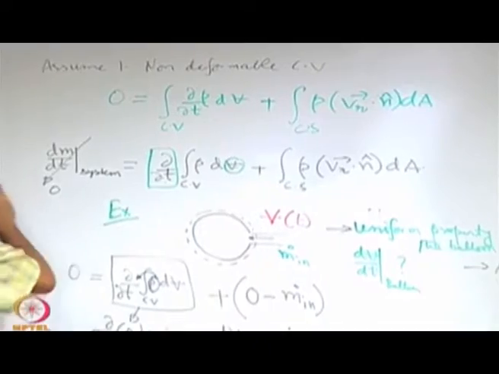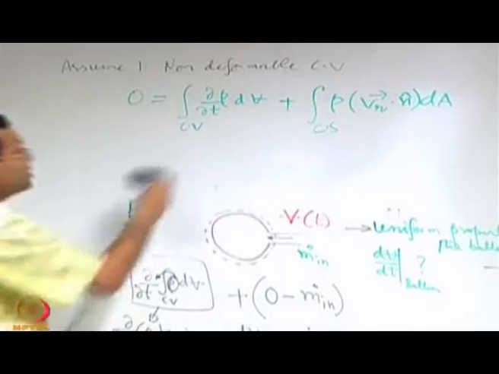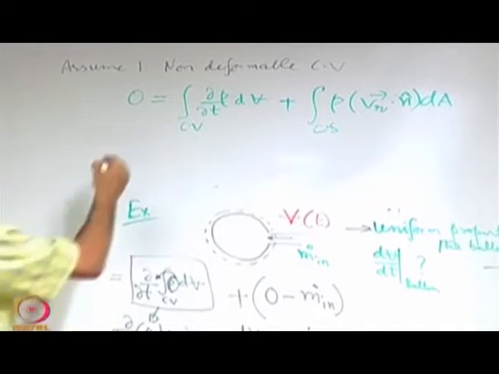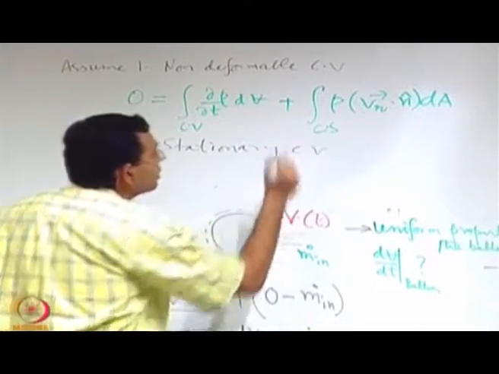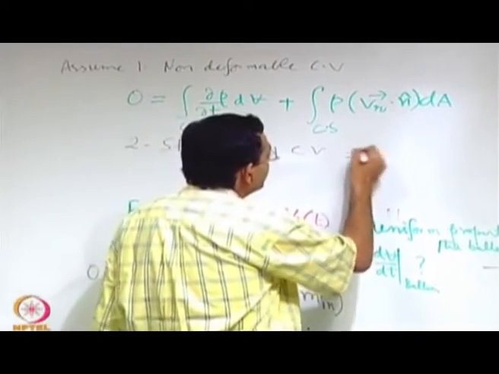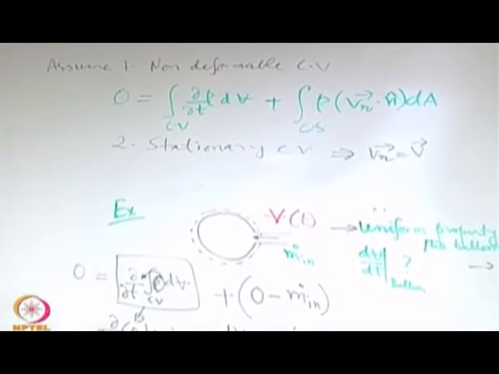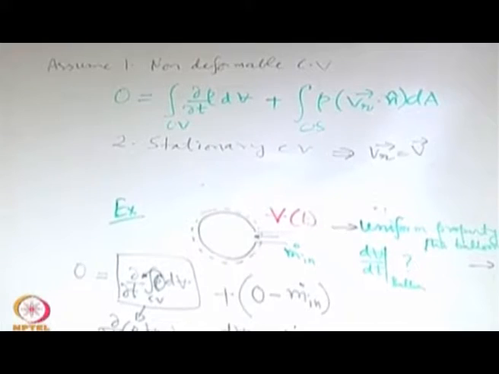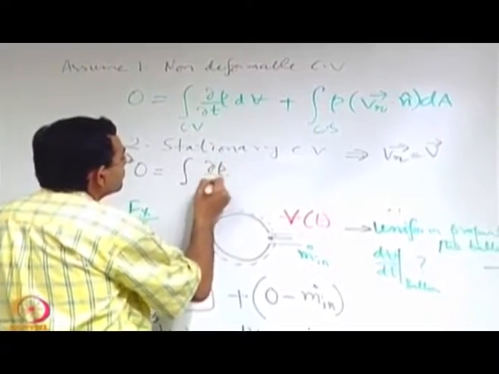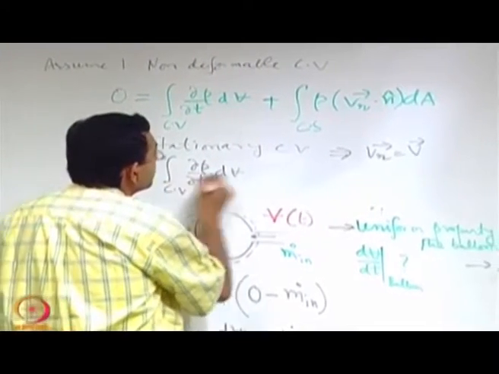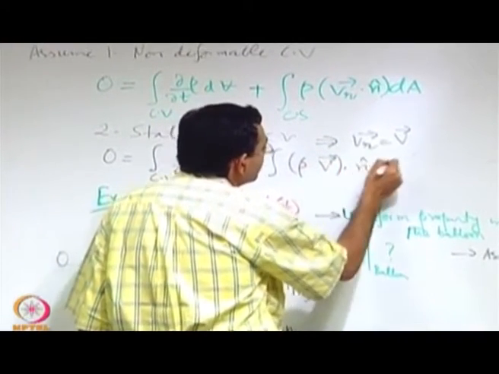Next we will make another assumption. The assumption is that the control volume is stationary or fixed, a stationary control volume. So, if you have a stationary control volume, then what is the consequence? The consequence is v relative is equal to v. The relative and absolute velocity are the same if the control volume is not moving. So, then the equation becomes plus integral of rho v dot n dA.